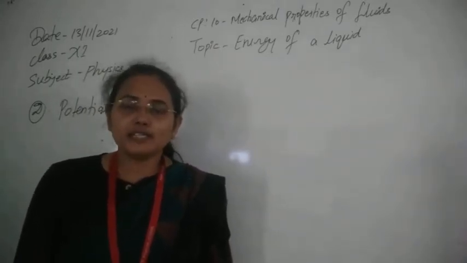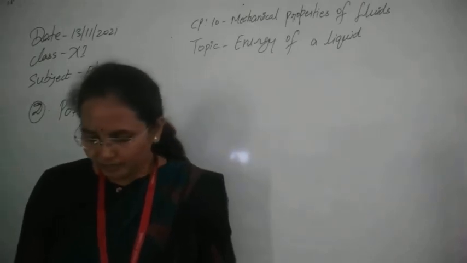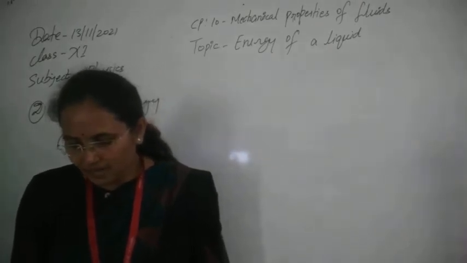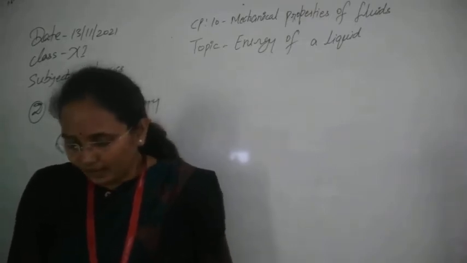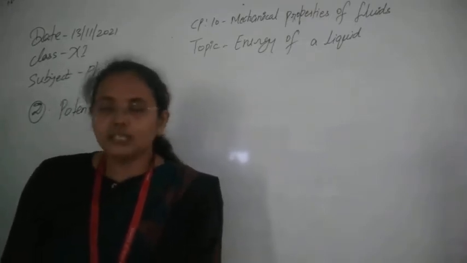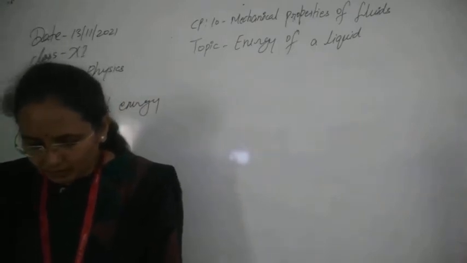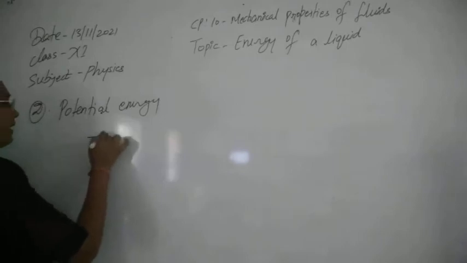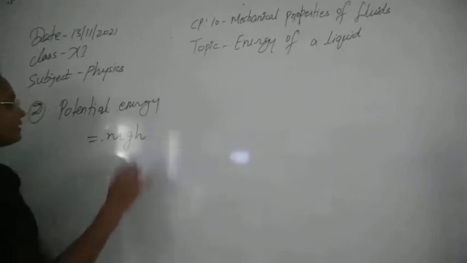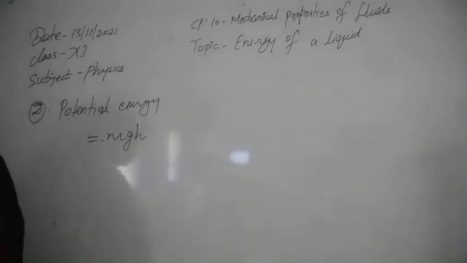So due to configuration, we obtain this kind of energy. Now suppose small m be the mass of the liquid at a height h above the sea level, and capital V be its volume. Then the potential energy of the liquid at height h can be written as mgh, you know this one.